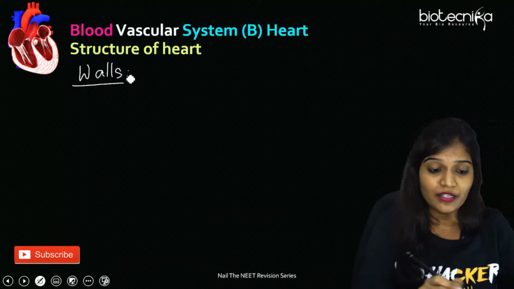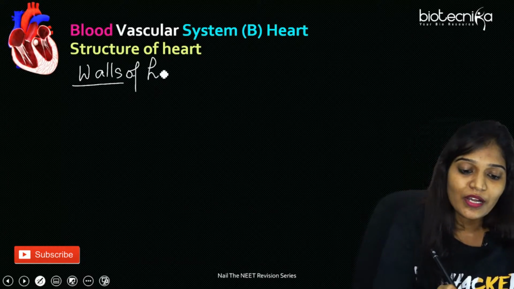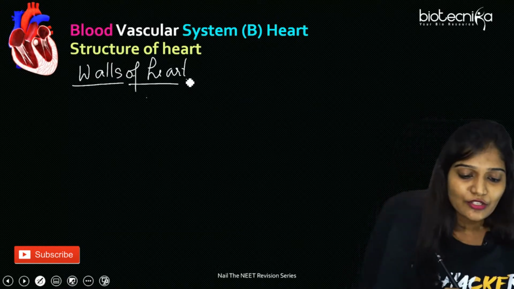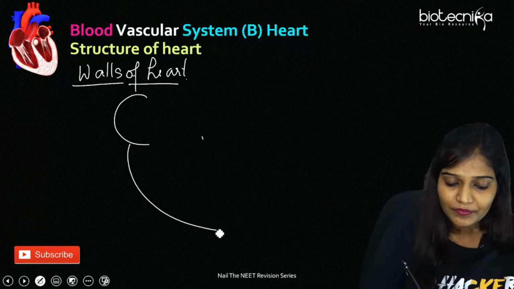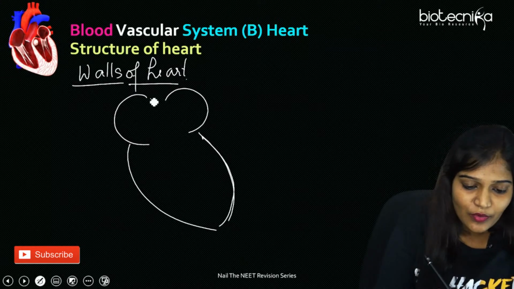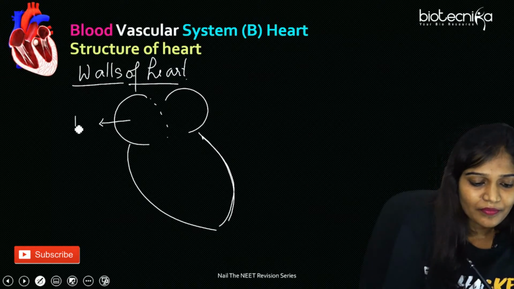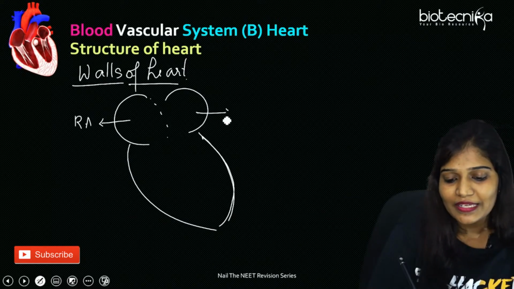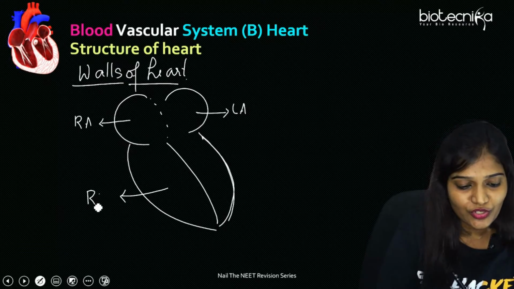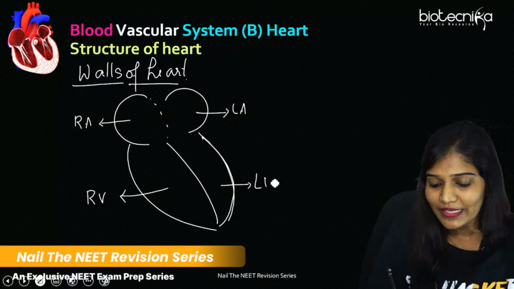Suppose I have to talk about the heart, what is the heart wall actually made up of? Let's draw a rough diagram. So this is going to be the right atrium, this is the left atrium, this is the right ventricle, and this is the left ventricle.